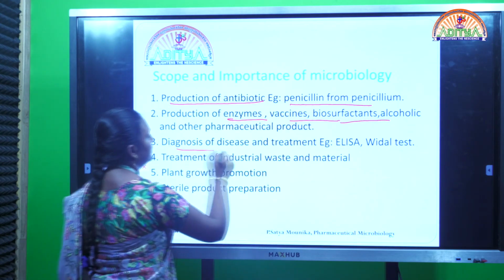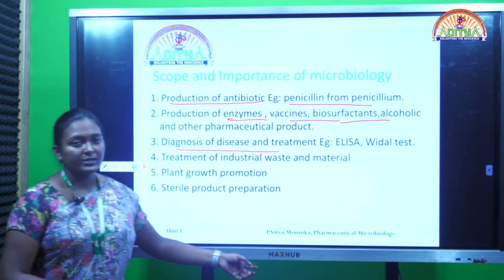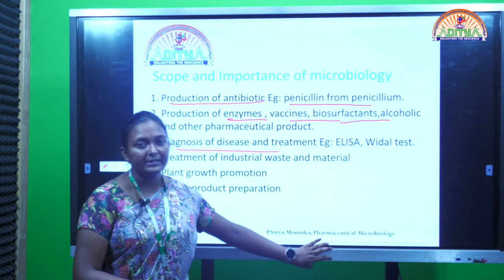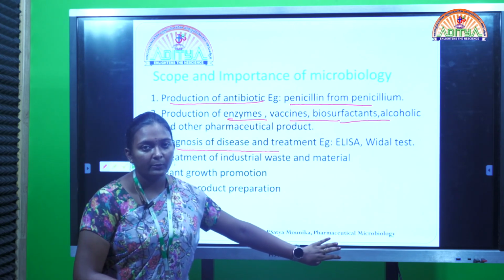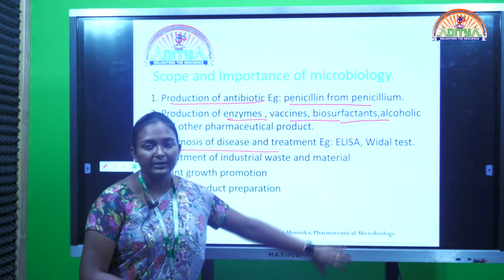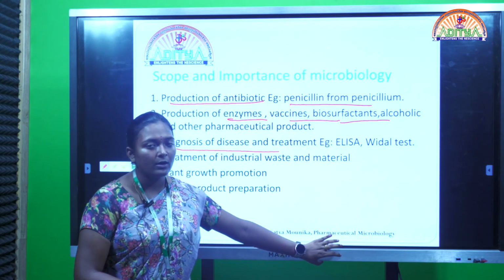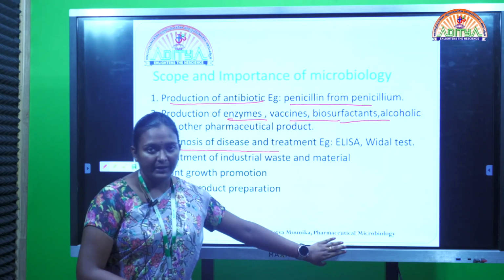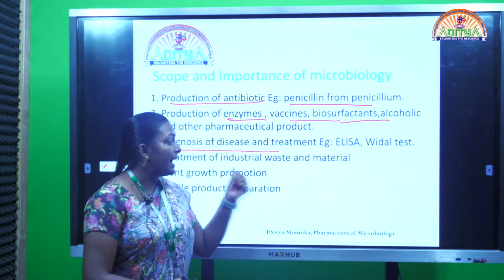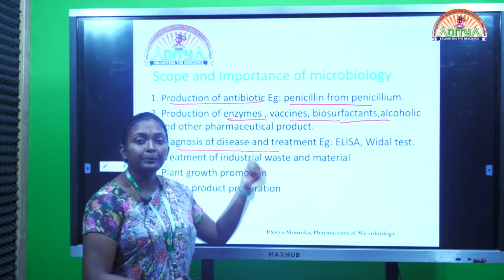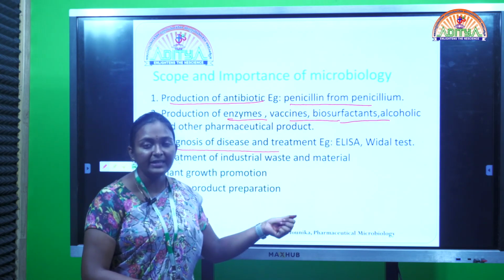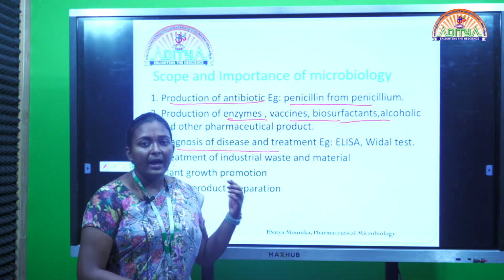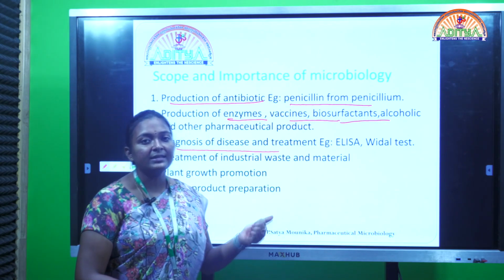Now coming to the next scope and importance. Here disease diagnosis or treatment of a particular disease is performed in pharmaceutical microbiology itself. For example, ELISA or viral tests. In ELISA, we take a particular antigen and expose it to the antibodies present in a particular patient. If a patient is suffering from a fever, we collect a blood sample and separate the serum that contains the antibodies.